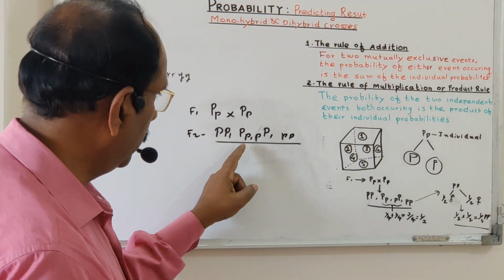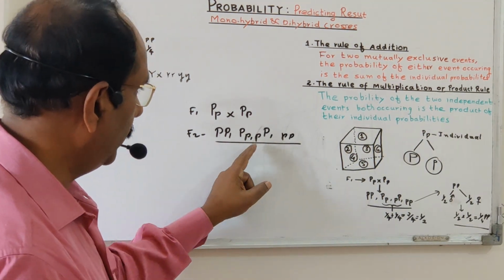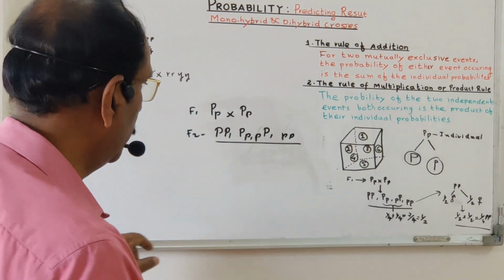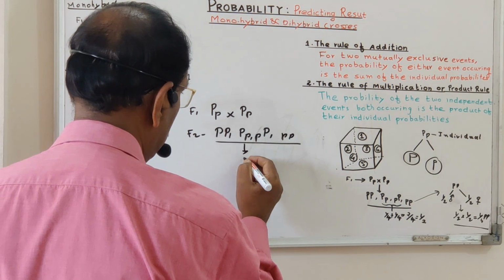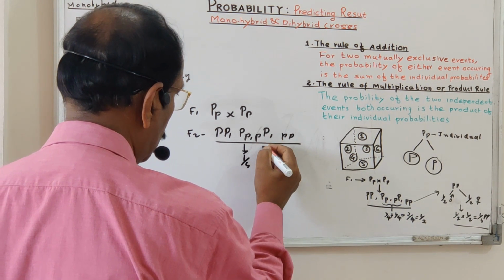Then what is the probability of the heterozygous individual? This is the heterozygous, capital P small p, or small p capital P. So what is the probability of this? Out of the 4, 1, that is 1 upon 4, and this also, out of the 4, 1 upon 4.